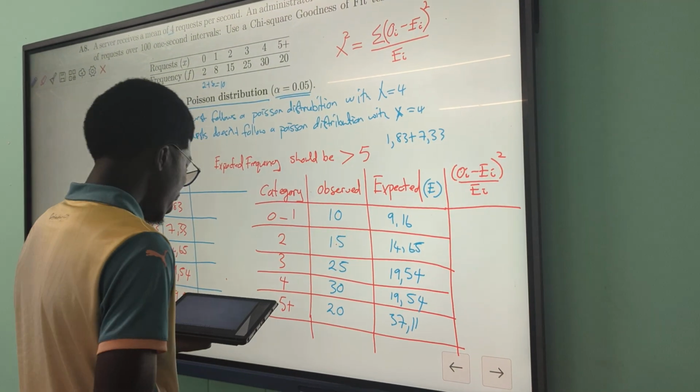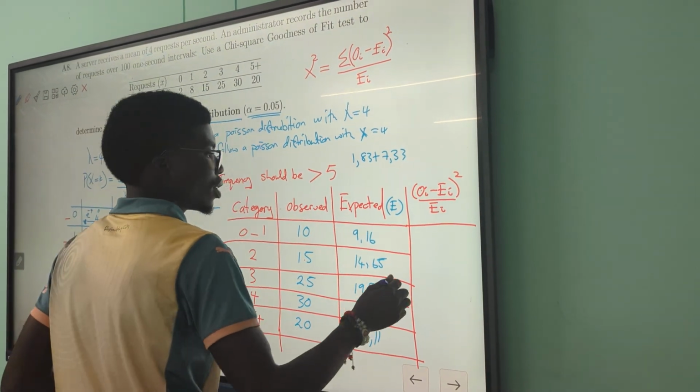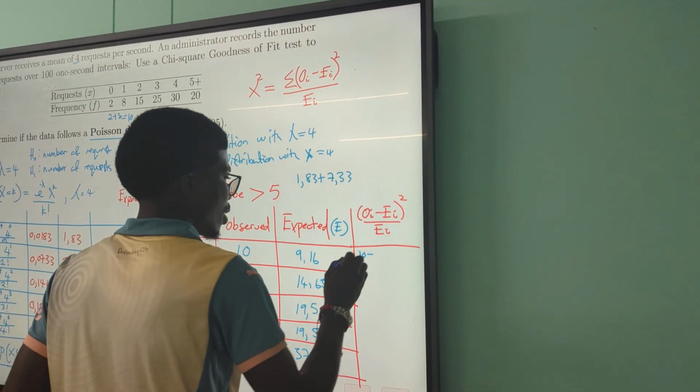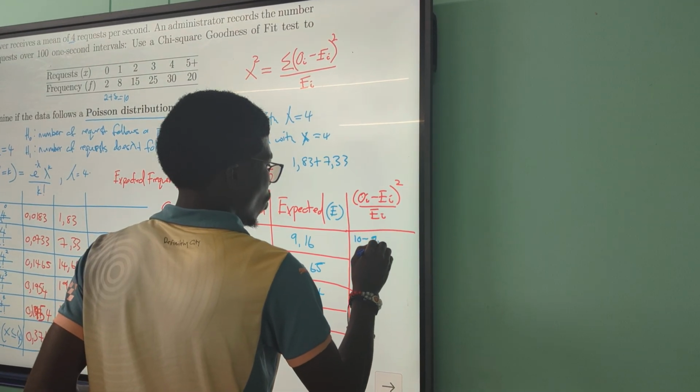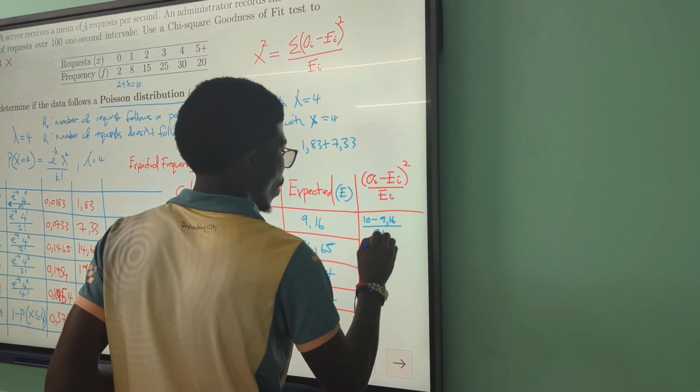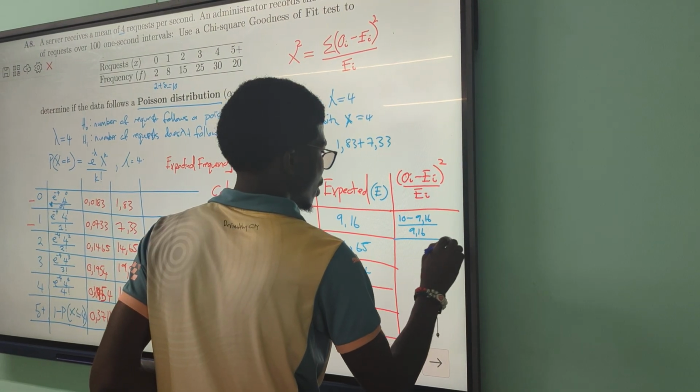Handitika saka takuenda tichinoti 10 minus 9,16 over 9,16 like this.